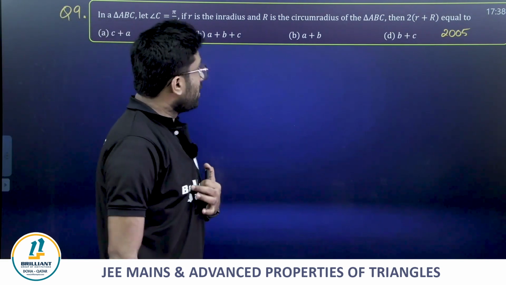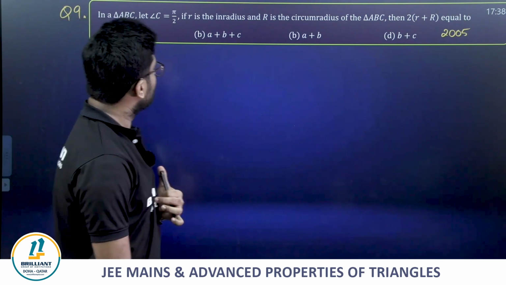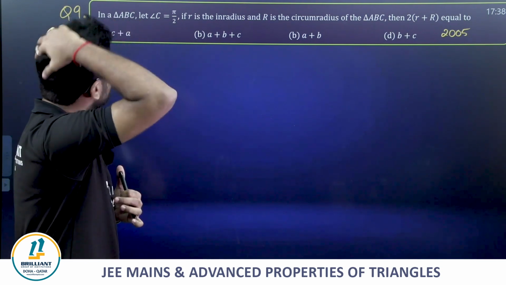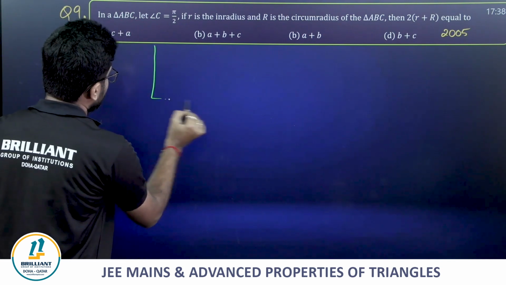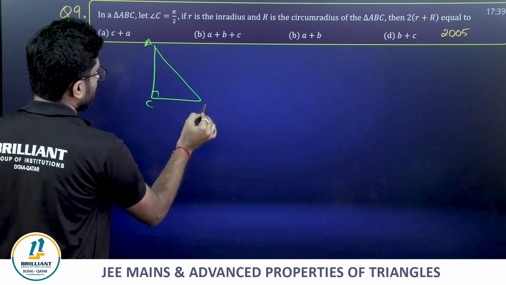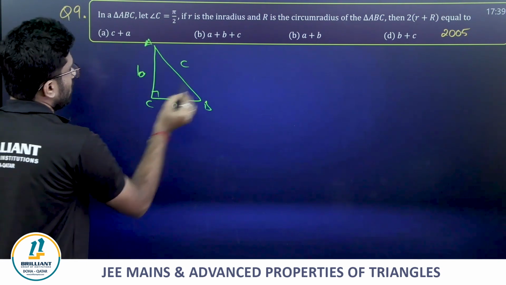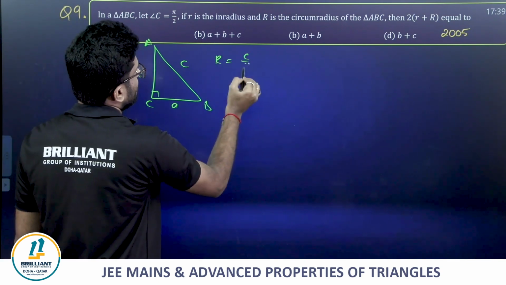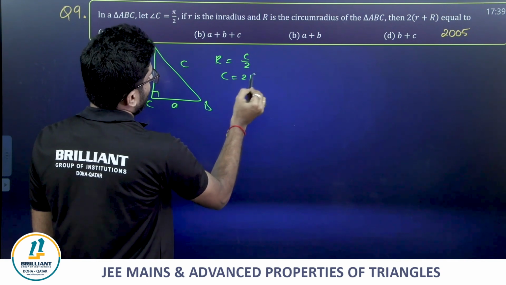Next question, question 9. Let angle C be pi by 2, if r is the inradius and R is the circumradius. Oh, angle C is pi by 2. This is small c, small a, small b. Definitely capital R will be half of this hypotenuse. So c is equal to 2R now.